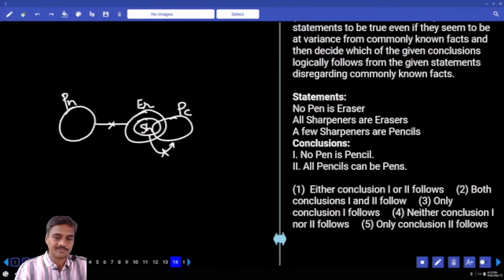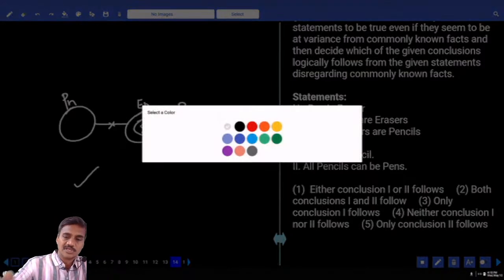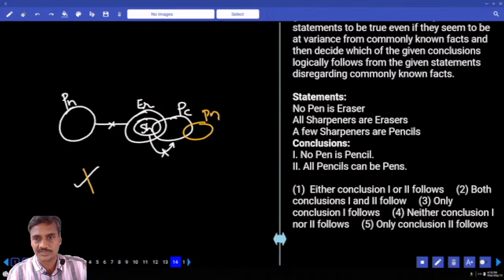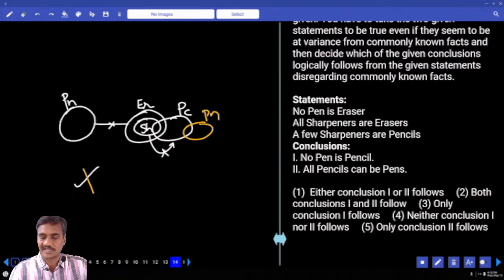And no pen is a pencil, definitely true as of now. All pencils can be pens. Now, no pen is a pencil. To make this one false, I can prove some pens are pencils. So I change the diagram to prove the previous conclusion false. And all pencils can be pens.